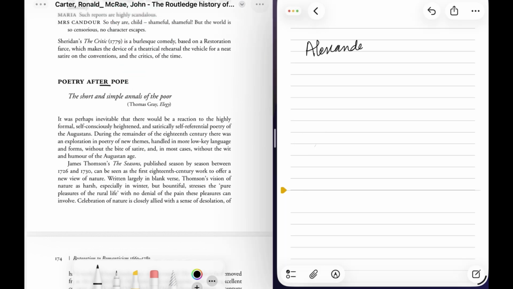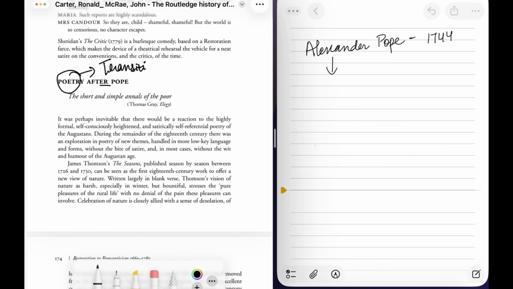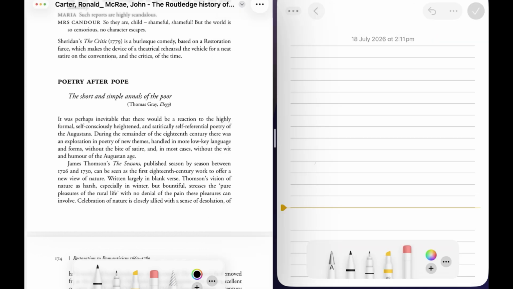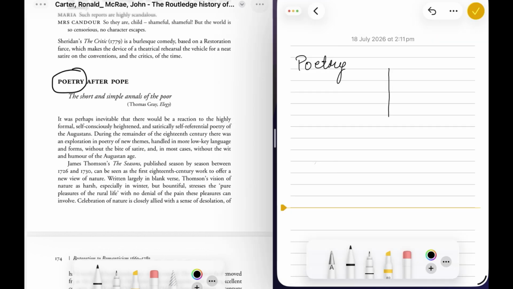Alexander Pope died in the year 1744. This means this is the transitional period between the neoclassical period and the 18th century, because this is the age after the death of Pope. So it will be between the 17th and 18th century. So, the word poetry.